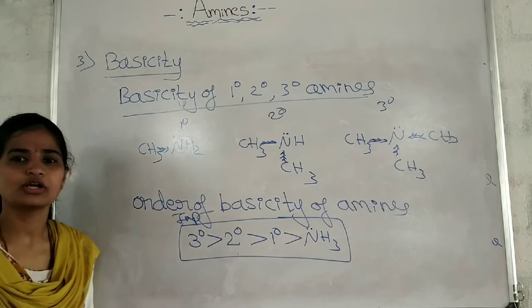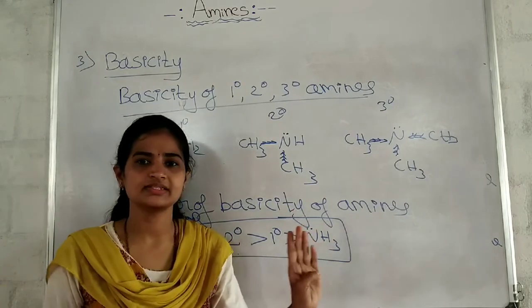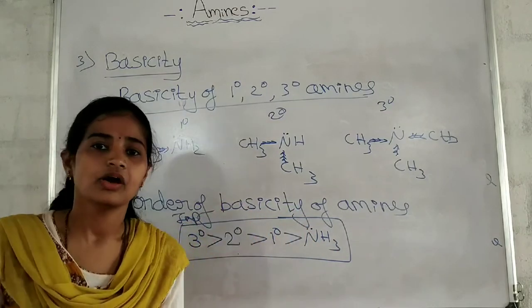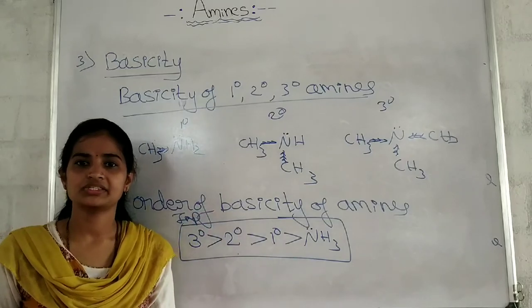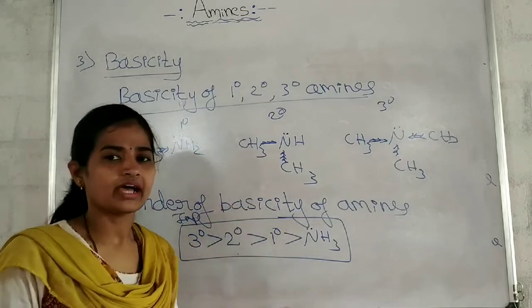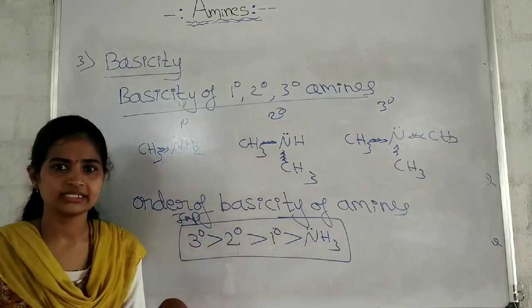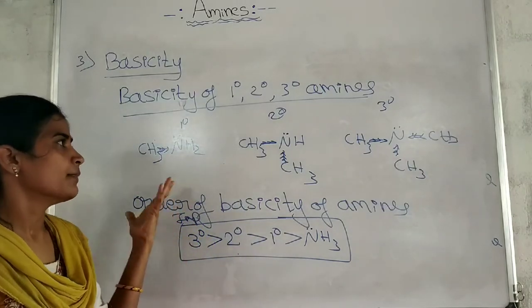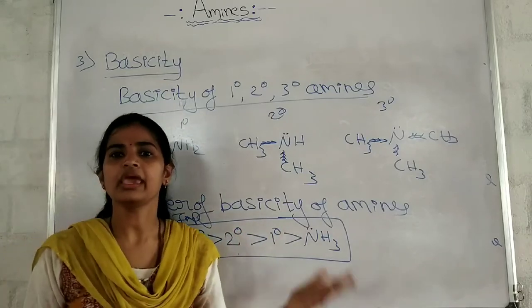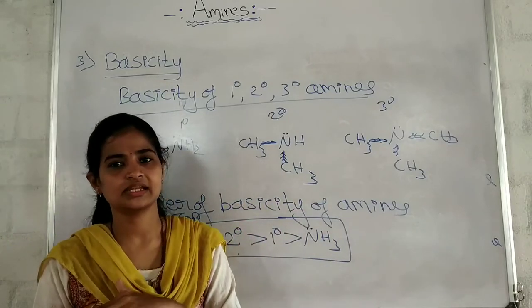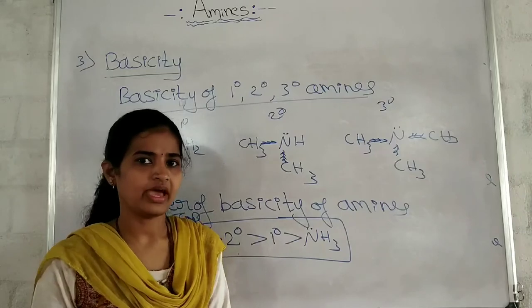So what all the points we have discussed? We have just revised the basicity and solubility here and started why amines are basic in nature and how they react with the acid to form a salt, how the regeneration of amines is done. Basicity is expressed in terms of Kb and pKb, and how basicity is related to Kb and pKb we have discussed.